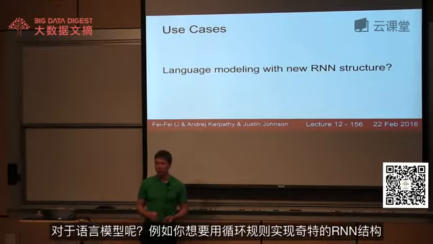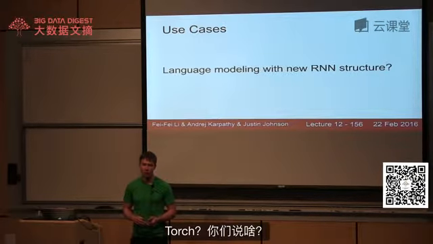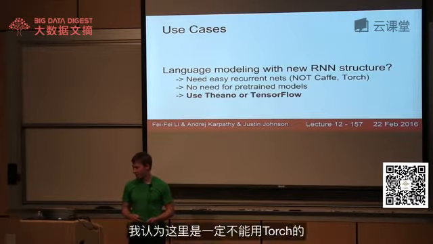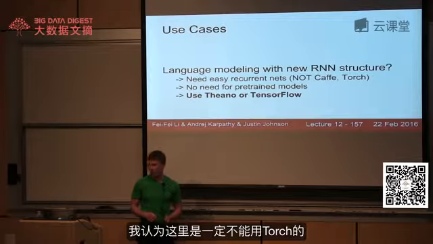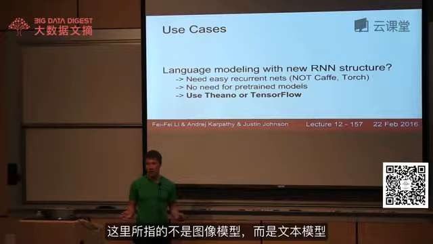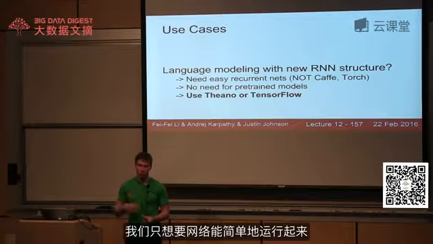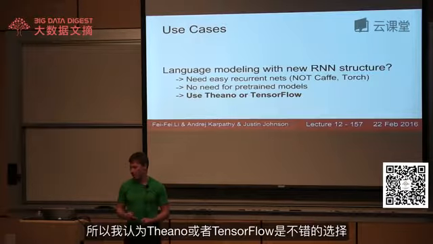How about if you want to do language modeling? Like you want to do funky RNNs, and you want to play with the recurrence rule? Torch, what are you guys saying? Yeah, I would actually not use Torch for this at all. So here, if we just want to do language modeling and do funky kind of recurrence relationships, then we're not talking about images at all. This is just on text. So we don't need any pre-trained models. And we really want to play with this recurrence relationship and easily work with our current networks. So there, I think that maybe Theano or TensorFlow might be a good choice.